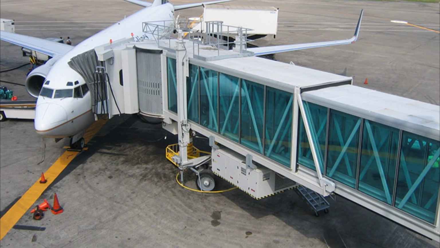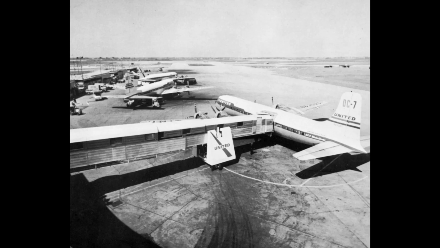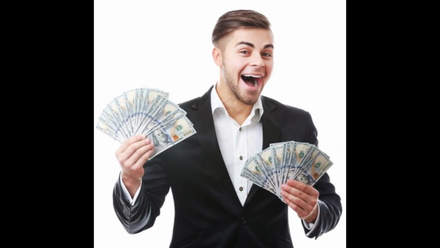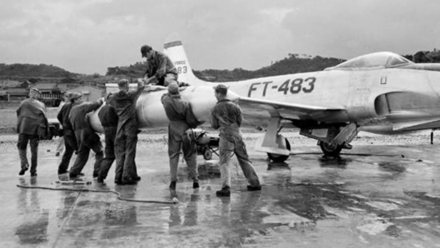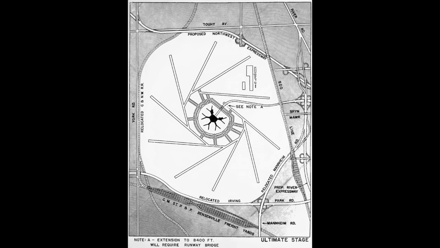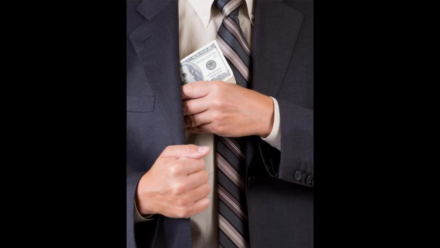All great ideas, but to top it all off, Chicago was about to become world leading. So, have you ever walked down one of these things? Well, guess which airport was the first to ever use them? That's right. The world's first ever jet bridge was used at Chicago's new O'Hare Airport. Now, remember how I said that as much of the land at Orchard Field was bought as possible? That's because the US military retained a small portion of the aerodrome, as well as the exclusive right to use up to a quarter of the land if needed, free of cost. Cost of doing business, am I right?